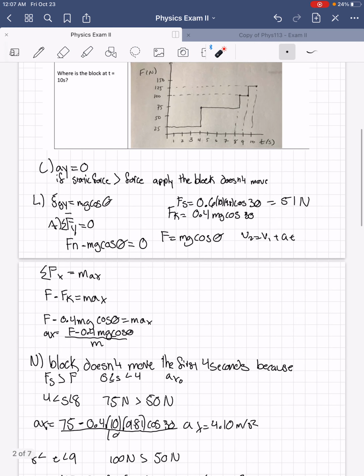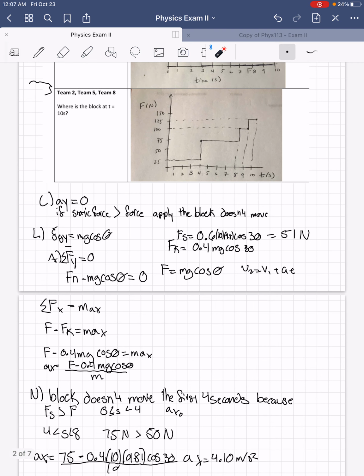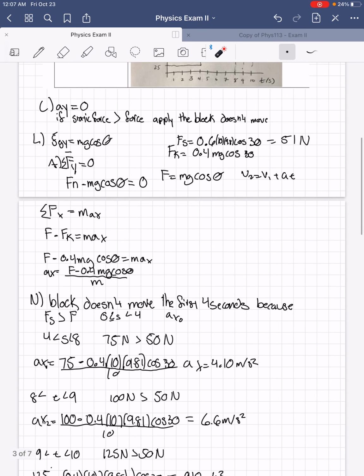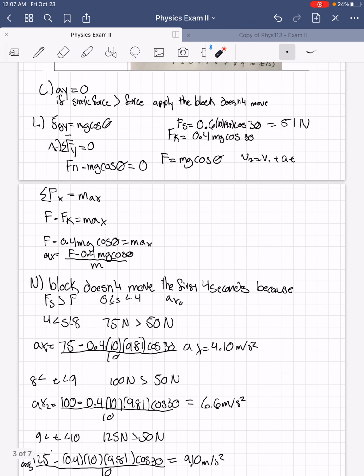So now we started calculating the acceleration of the block when the force was applied to it. To do that, we did Fx equals max, and then the sum of all forces in the x direction was the force applied minus the kinetic friction, which equals max. So to calculate the acceleration of the block in the x direction, we just divide the force applied minus 0.4 mg cosine theta, all divided by m.